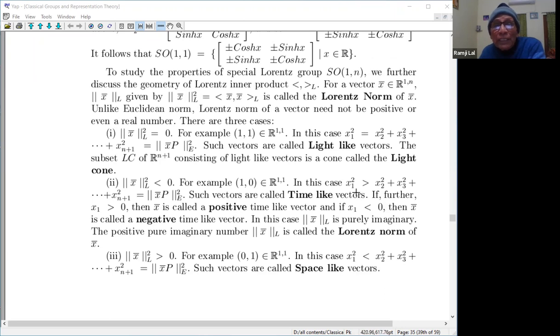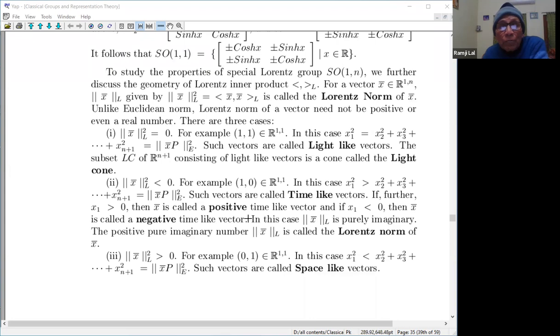These are the coordinates which you can perhaps approach with the velocity of light if you take x1 equal to ct. Indeed, sometimes while doing geometry, the velocity of light is normalized to 1, c equal to 1. So such vectors are called time-like vectors. If further x1 is greater than 0, then x bar is called a positive time-like vector, and if x1 is less than 0, then we say that it is a negative time-like vector.